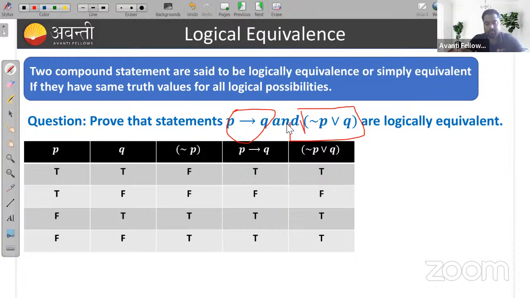Here, first you need to find the truth values of P implies Q. And here also you are getting the truth values of negation of P or Q. So you can compare: both the statements are having the same truth values. Then we can say both the statements are equivalent. Is that clear to everyone? Both the statements are equivalent if they have the same truth values, or we can say these statements are logically equivalent.